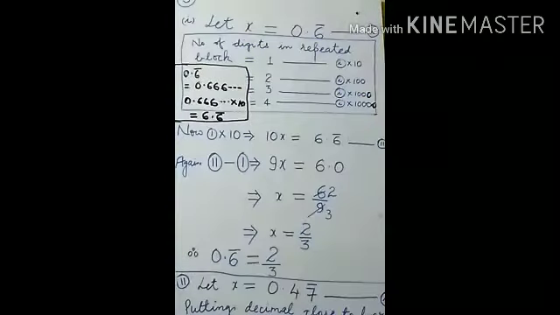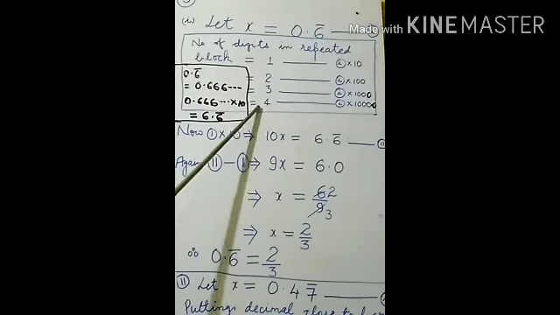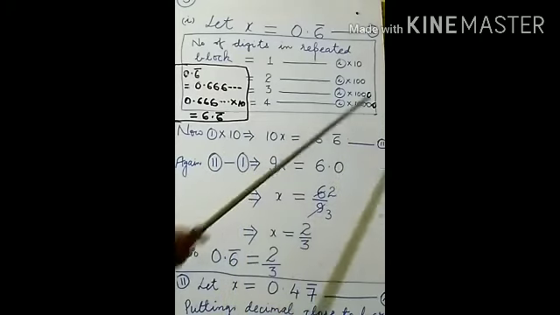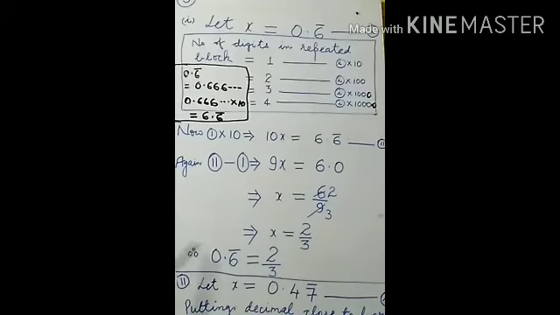According to the number of digits, that many zeros are kept here. One followed by as many zeros as the number of digits being repeated. It depends upon the number of digits in the repeated block.